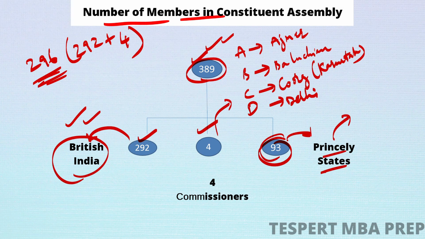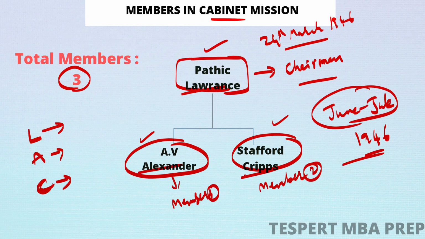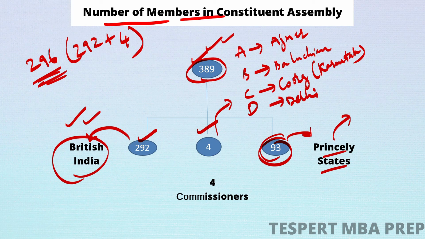When the Cabinet Mission offered these princely states that they would be framing a constitution for India and be a part of it, the princely states simply rejected this offer. They said, we have our own form of government, which is monarchy, so we have nothing to do with the Constituent Assembly, therefore we will not participate.